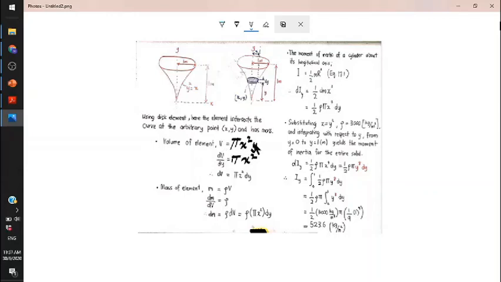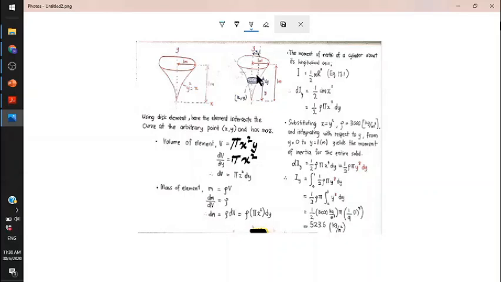Then you do the differentiation process. dV over dy equal to pi x squared. So you can obtain dV equal to pi x squared dy. Now you already obtained dV. Then the second process is to determine dm. You already memorized the equation m equal to rho times V. So from this equation, we can obtain dm. Just substitute dV inside this equation. dm equal to rho times dV.